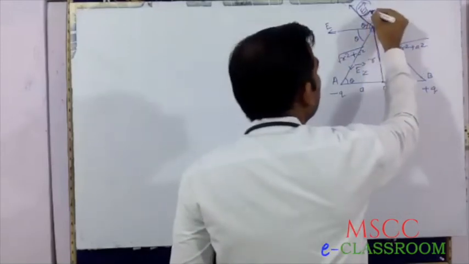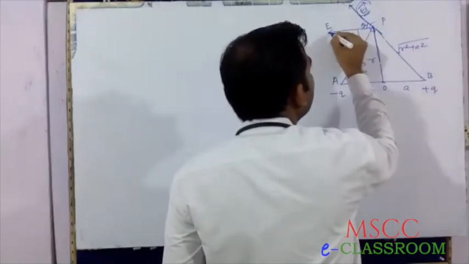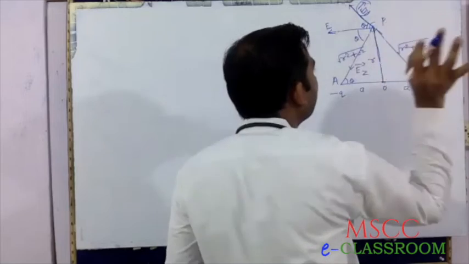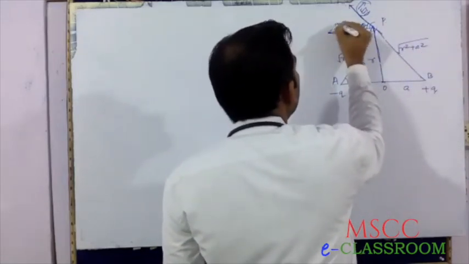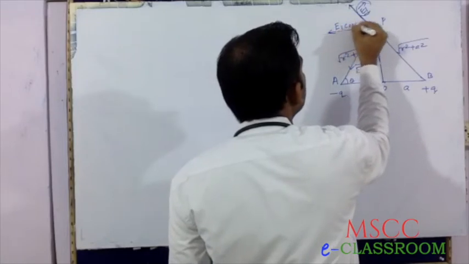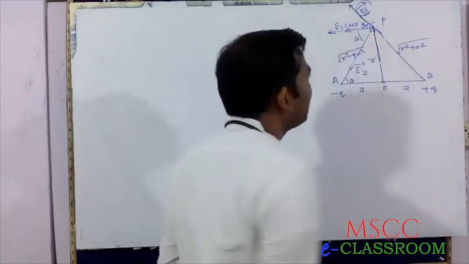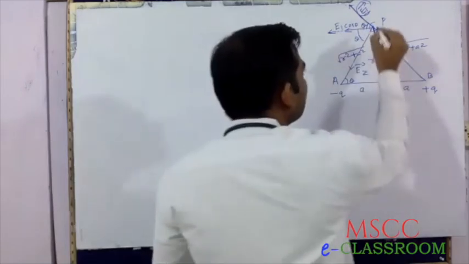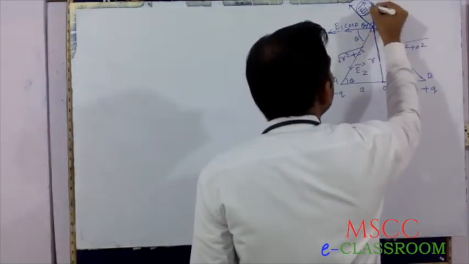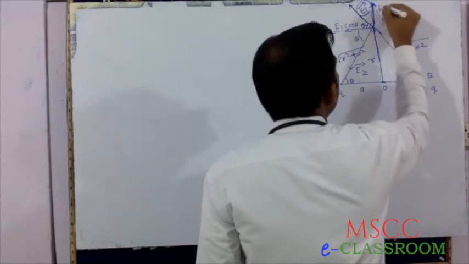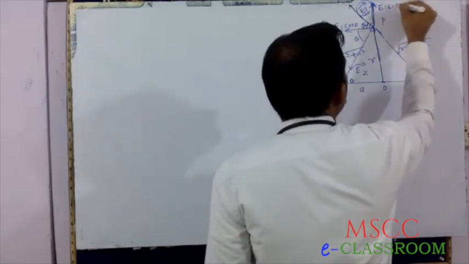This is the vector making the angle theta with this. Therefore, two rectangular components. One is E1 cos theta in this direction, and another, perpendicular rectangular component, is in this direction. Very carefully, this is the direction of E1 sin theta.